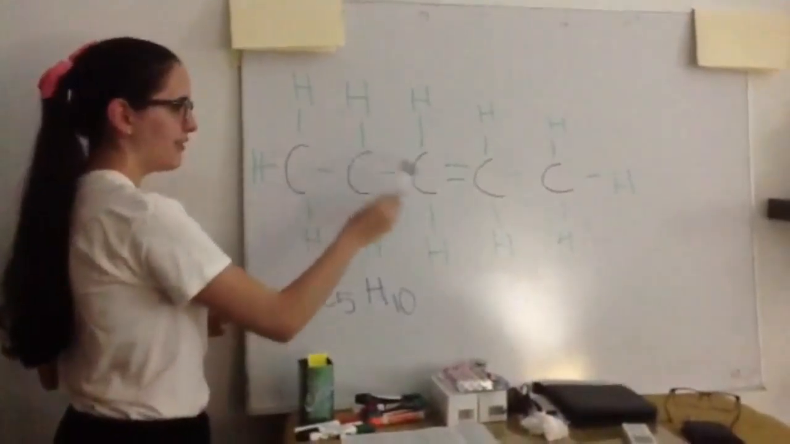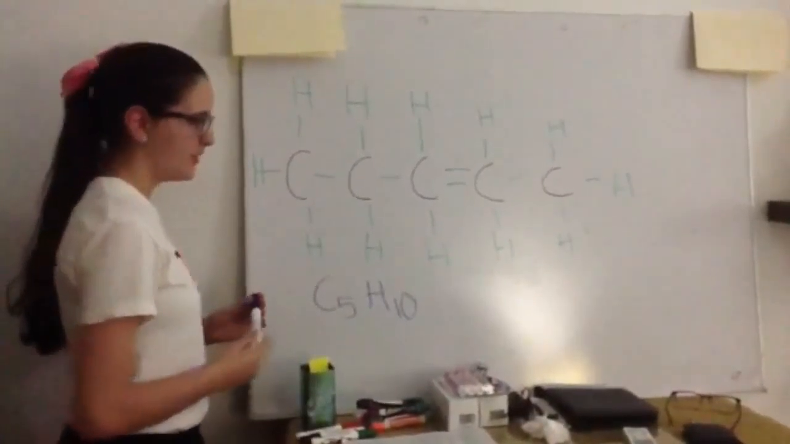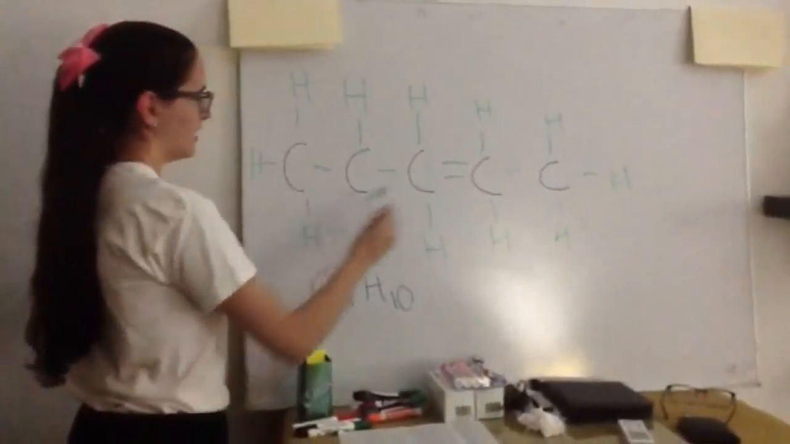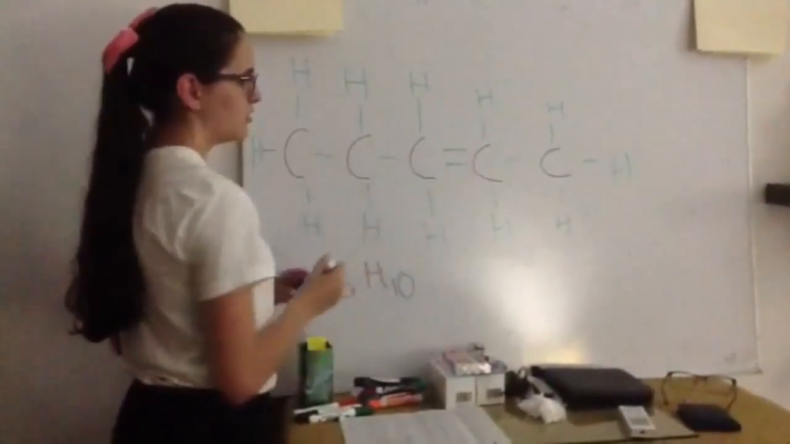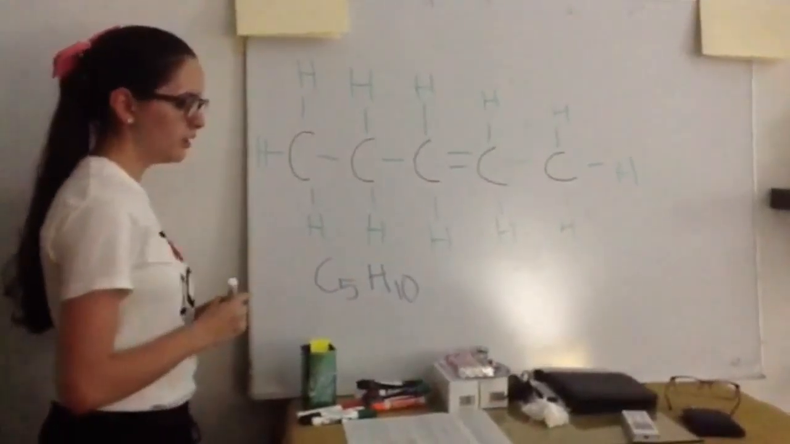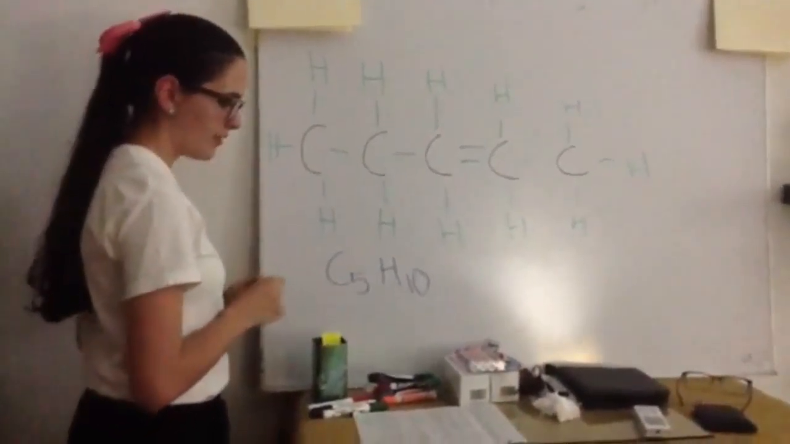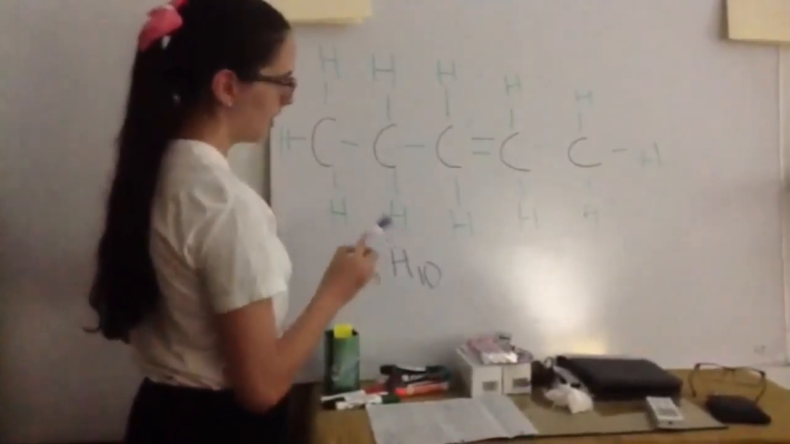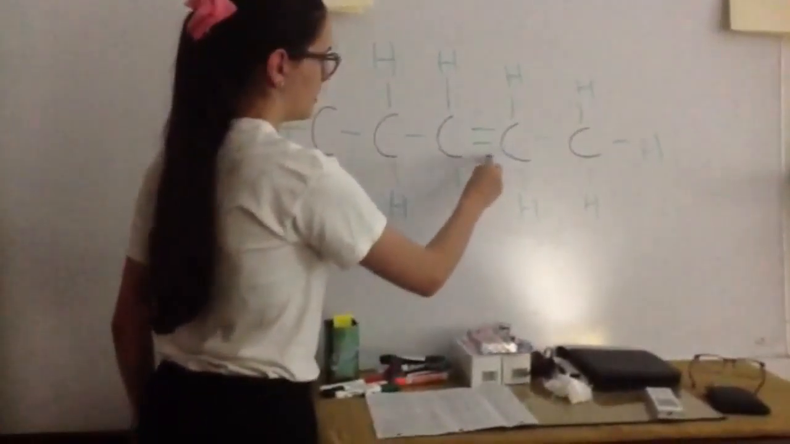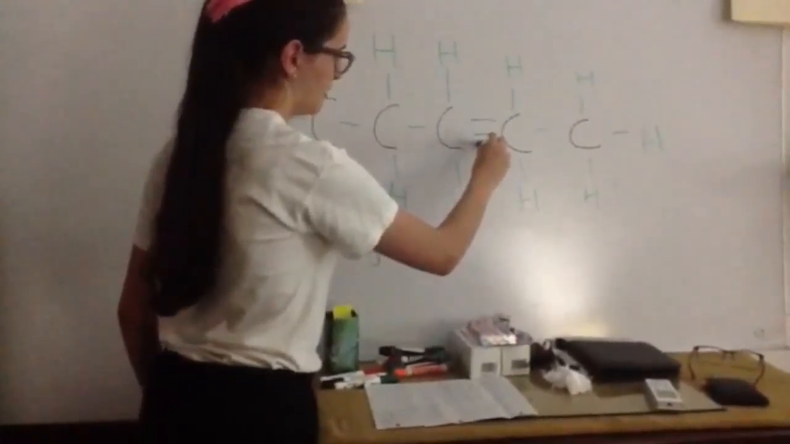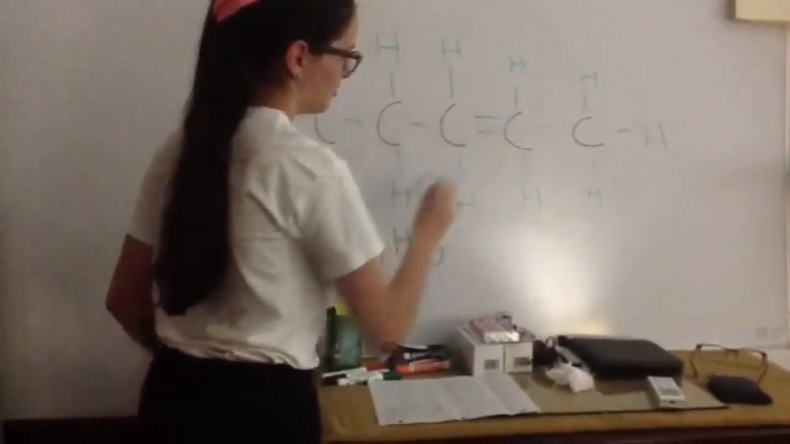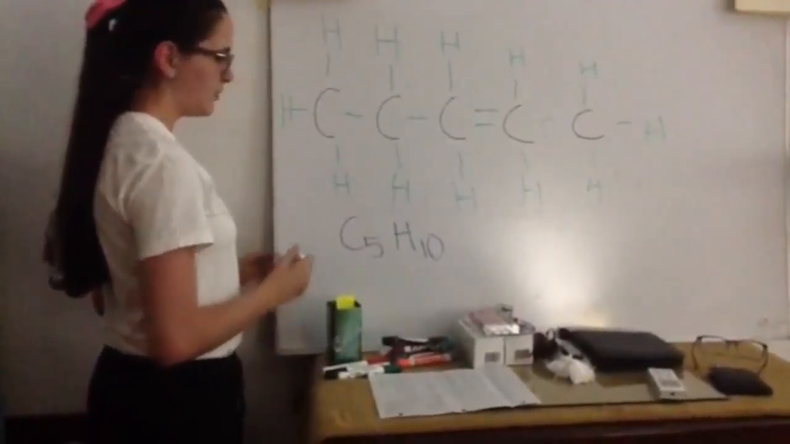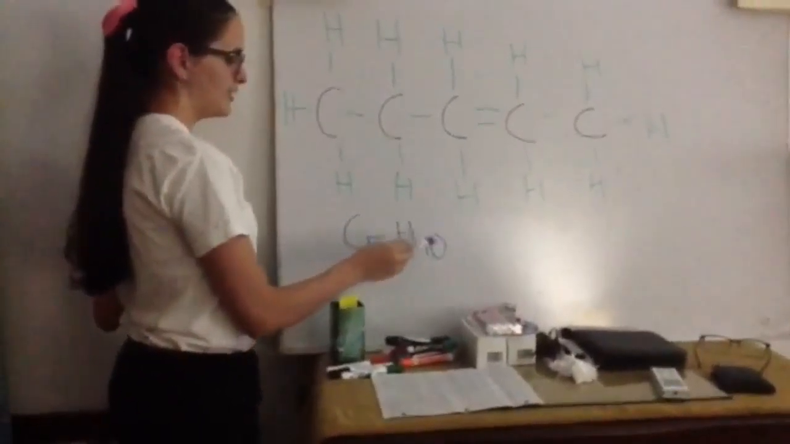In this hydrocarbon, there are 5 carbons. Its prefix is pent. And we can see here a double bond, so it is an alkene. So this hydrocarbon is pentene. It is 2-pentene because the double bond is on the 2nd carbon. And its formula is C5H10.